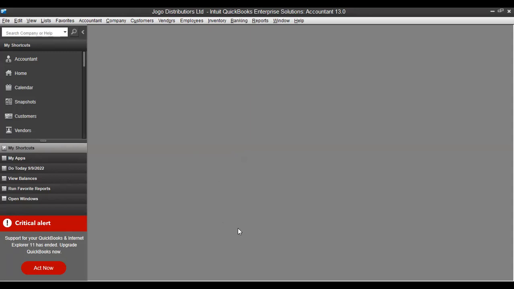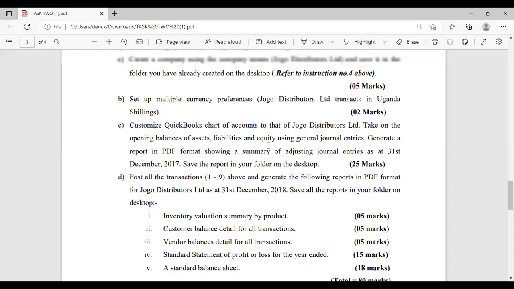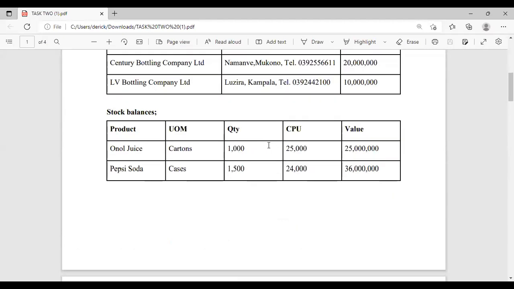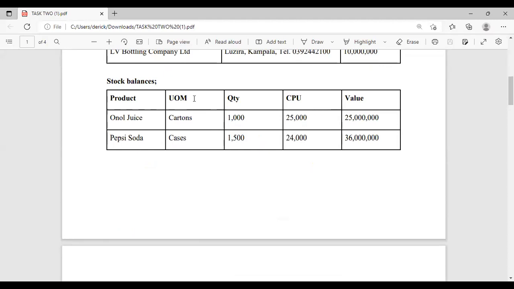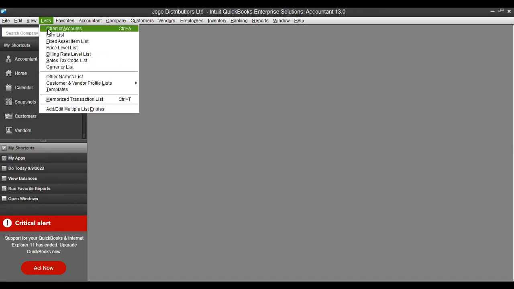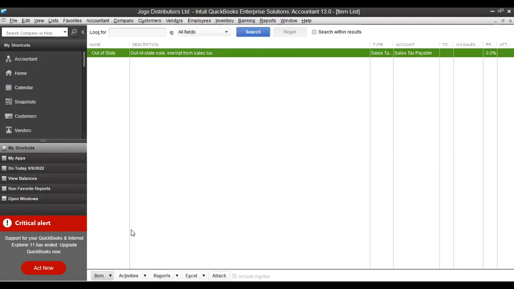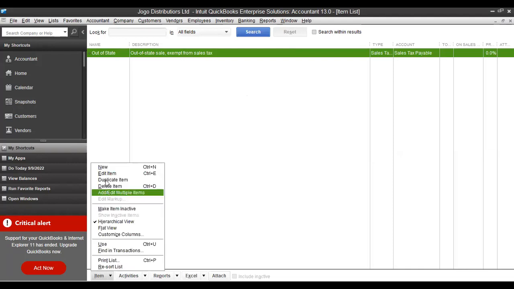So the next part of the question is capturing stock. You have products, unit of measure, quantity, and so on. For products, we know that you go to list, then item list. Expand. Then you come to new item, click on item, then you say new.